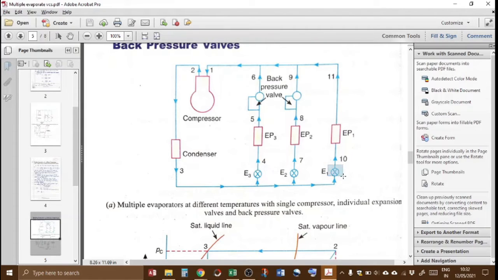This is expansion valve 1, expansion valve 2, expansion valve 3. Similarly, this is evaporator coil 1, evaporator 2, evaporator 3. Now there are two back pressure valves also connected here with evaporators 2 and 3: this is back pressure valve 2 and back pressure valve 3.